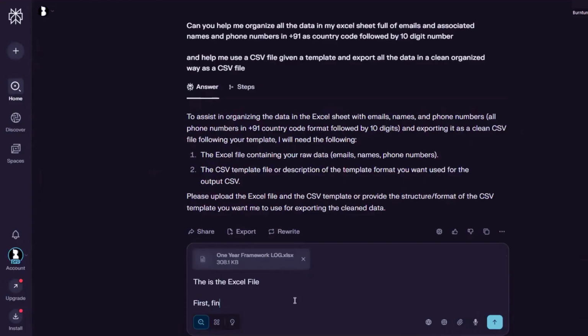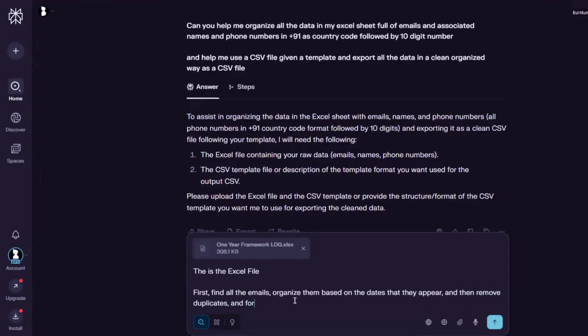First, find all the emails, organize them based on the date that they appear, and then remove duplicates and format all Indian phone numbers like this, which is apostrophe plus 91 XXXXX XXXXX, that is 5X XXXXX, like this.